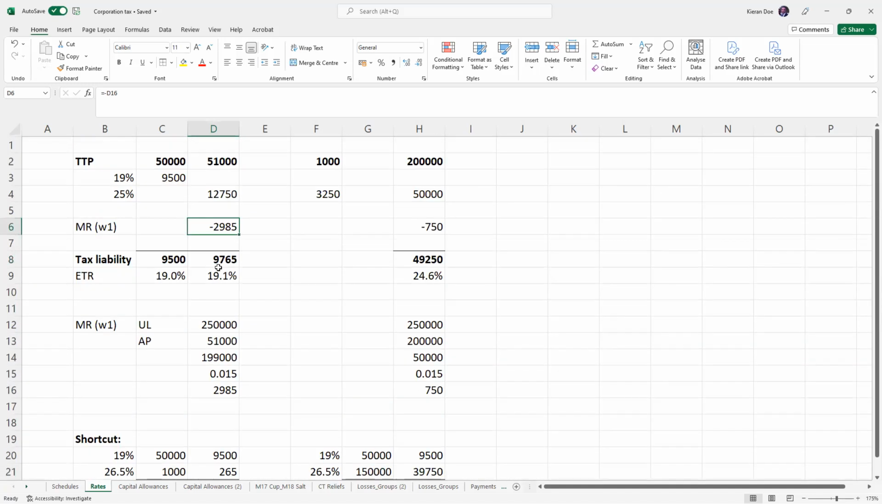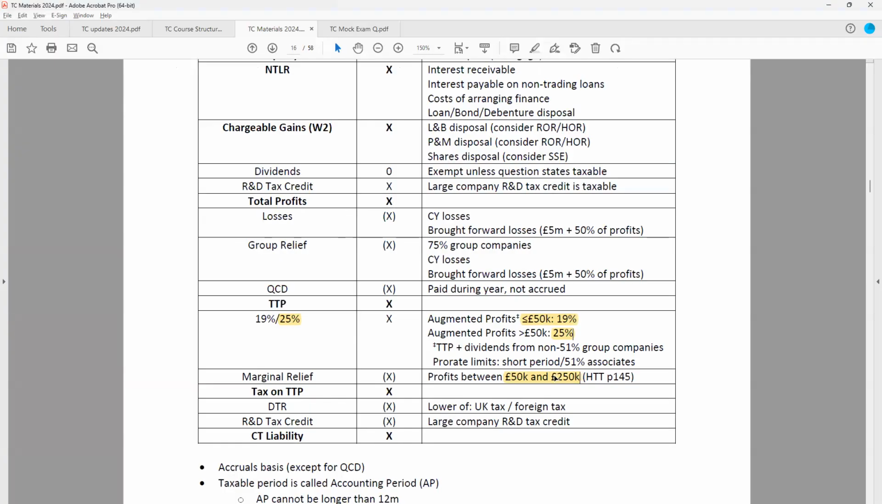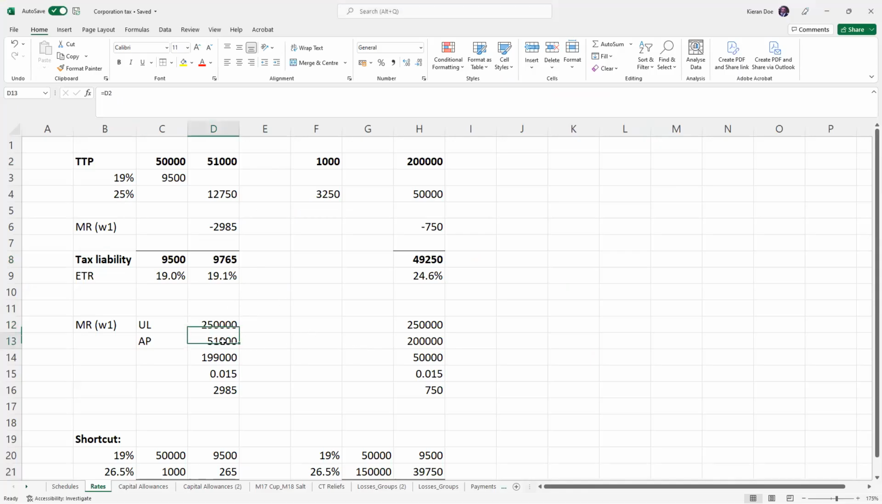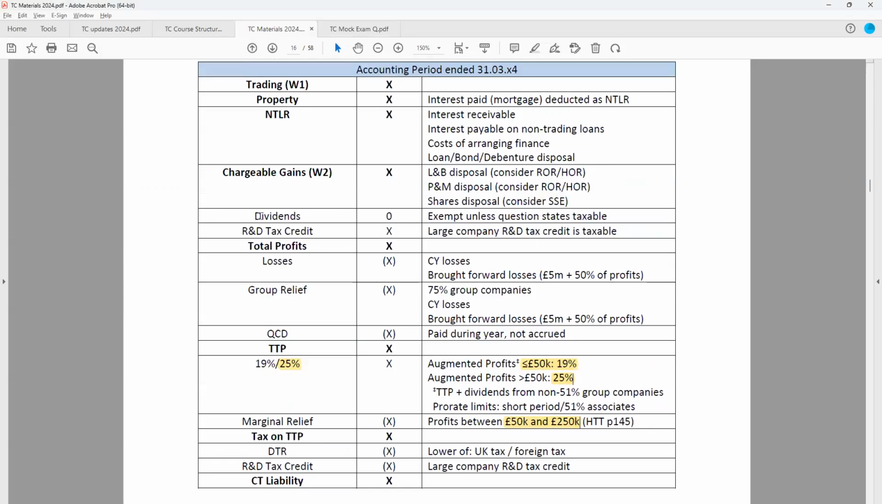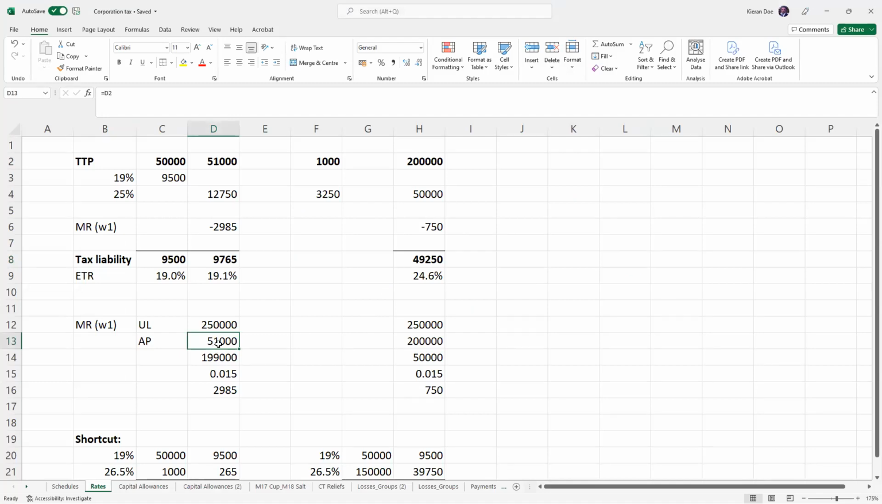But if we just look at this example here, you start with the upper limit, which of course is the 250,000, as I've just explained. You take the augmented profits, which in this case is the same as the total taxable profits. So this would be different if they were receiving dividend income. And remember, dividend income isn't taxable itself. But if they were receiving dividend income from non-group companies, then that would be included in the augmented profits. But again, you would simply just be applying a formula, so it isn't too difficult. But in this case, we've assumed that they are the same.